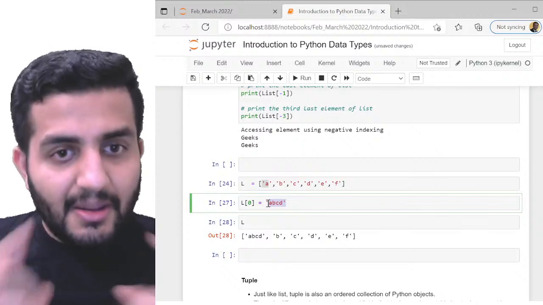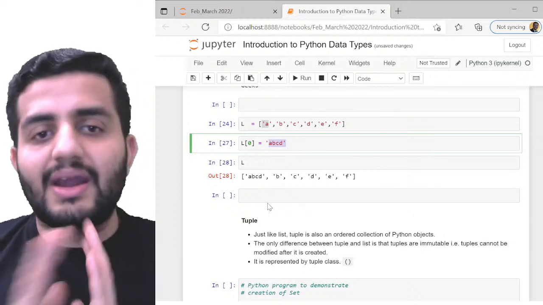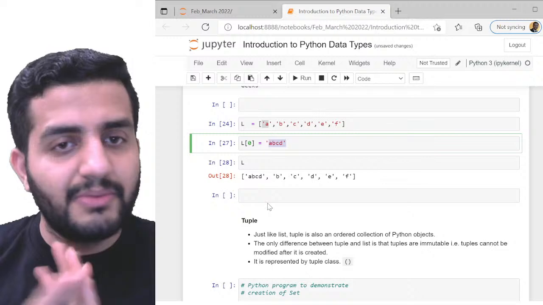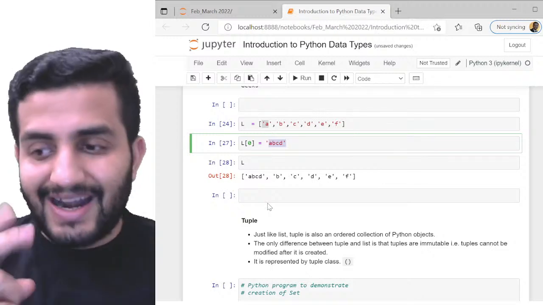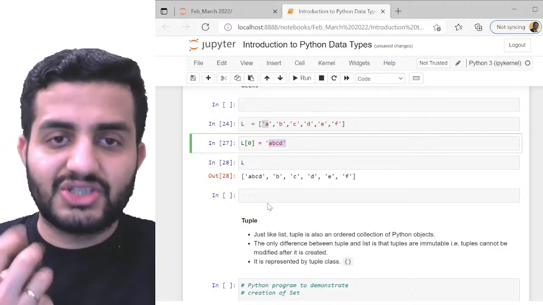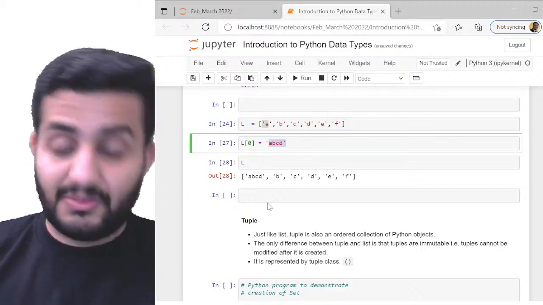You can change the list, but this is not valid in a tuple. Once a tuple is created, you cannot alter it. You cannot change it. It cannot be mutated. It is immutable. So that is my second major difference. Lists are mutable. You can change the list, and you can alter the values of the list depending on your requirement.